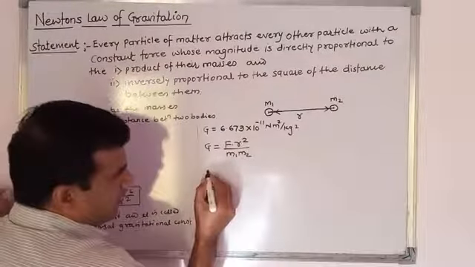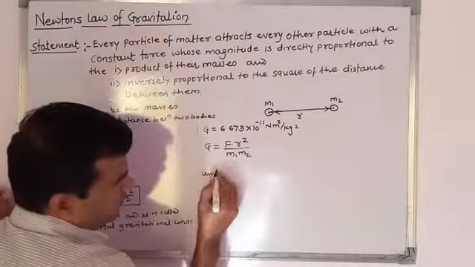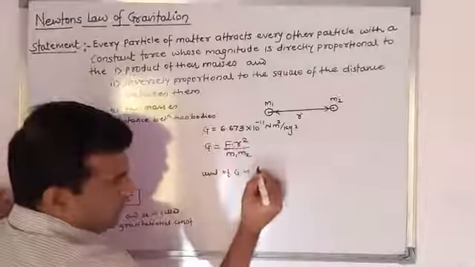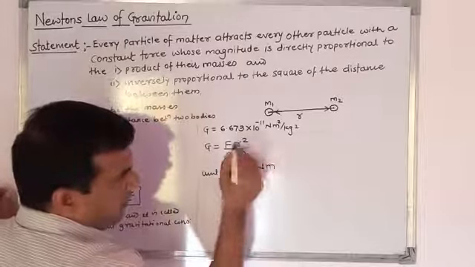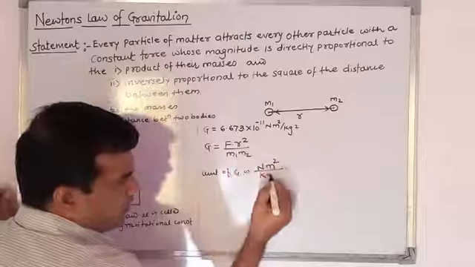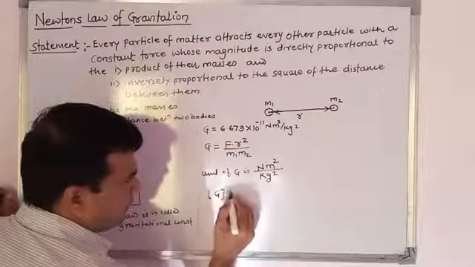Therefore, the unit of G: unit of force is Newton, unit of r, means distance, is meter, it is squared, upon mass into mass, means kg square.